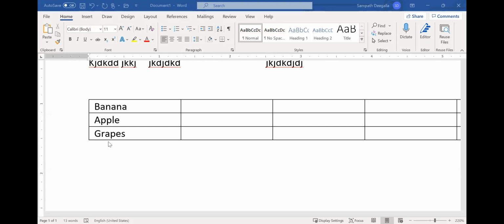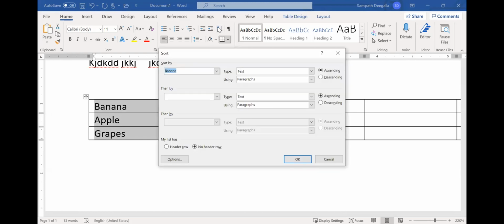So I have typed some text in a table. Now I'm going to select it, right? So I will select these three, and then I will click on sort, right? So now you have to select what you need to select. Sort will say column 1.